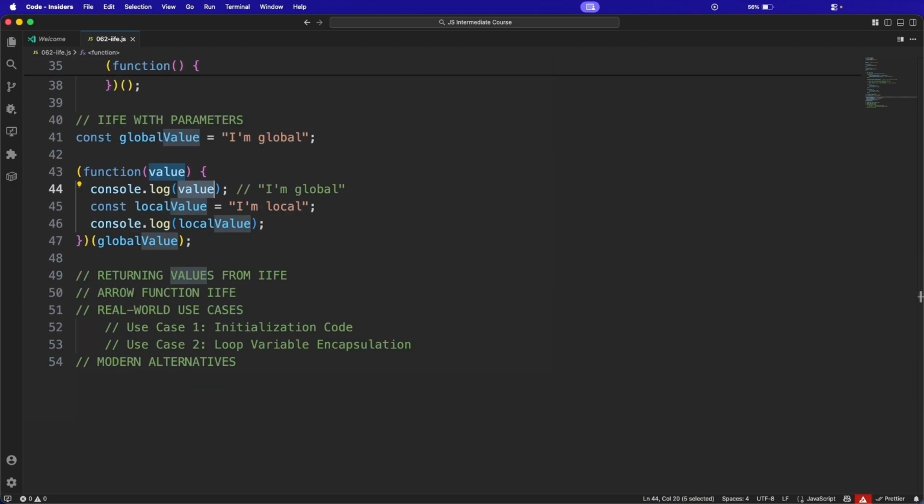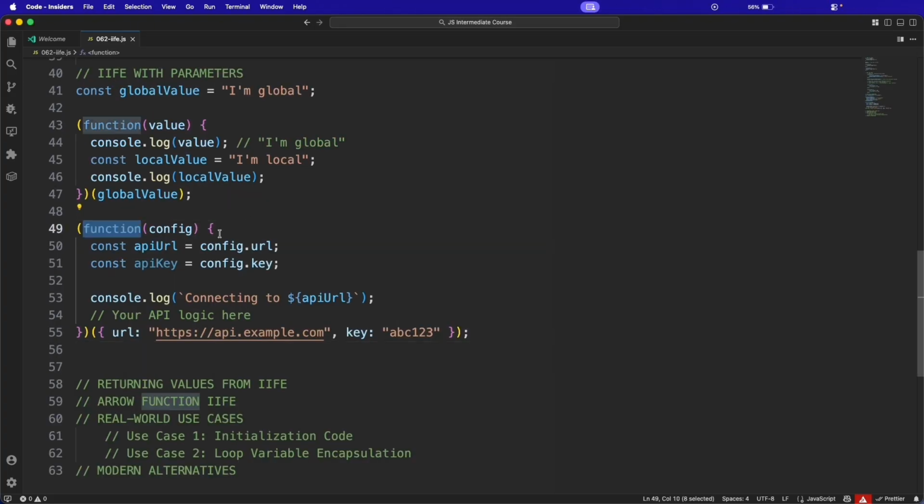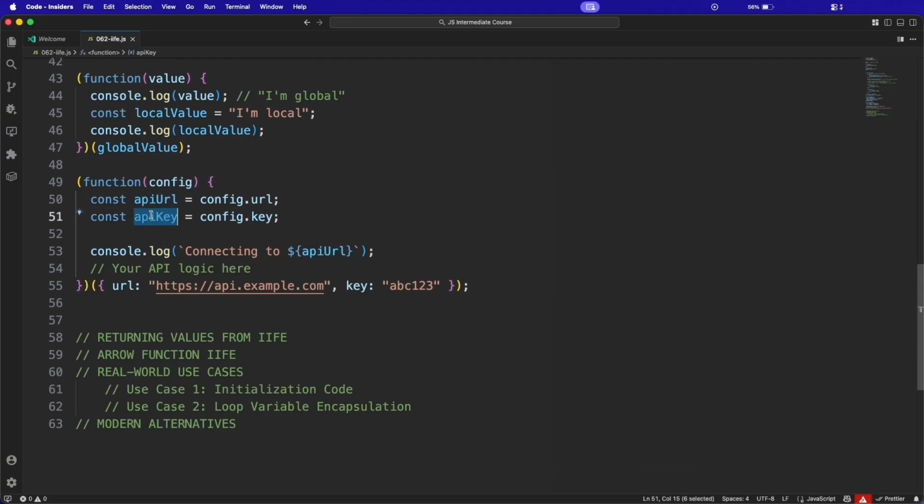Okay. Here is a practical example. Let's say you want to create a module that uses a specific configuration. Say this is a function with the config. There is the API URL and this API key. Anyway, this key is not used here. That's why it's just a little bit darker.